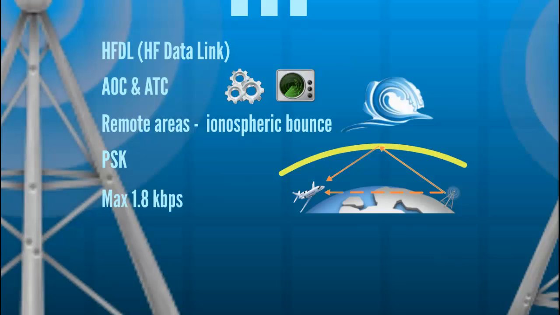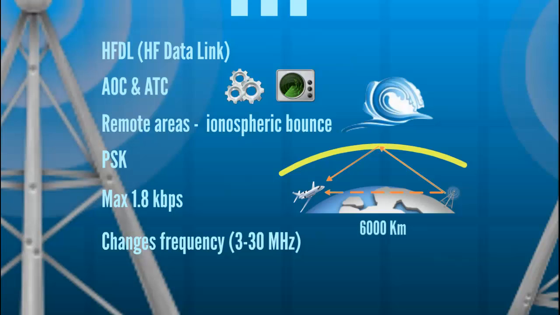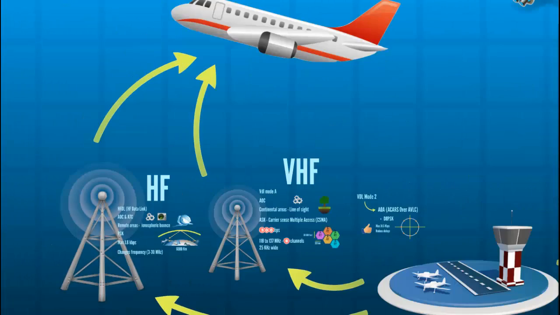The frequencies used change from 3 to 30 MHz depending on the environmental characteristics, such as season, weather, or hour of the day, that modify the characteristics of the ionosphere. This connection can reach up to 6,000 kilometers.